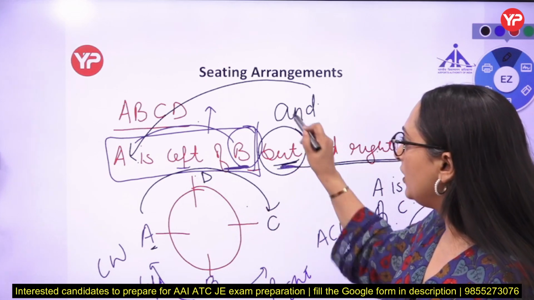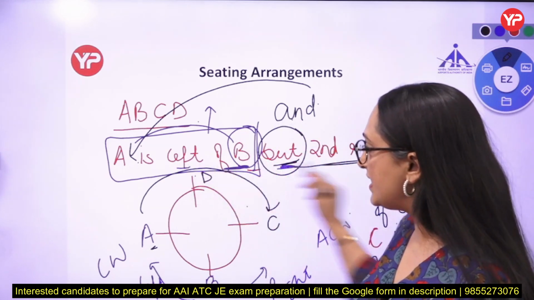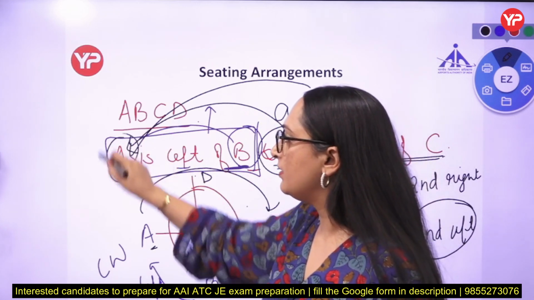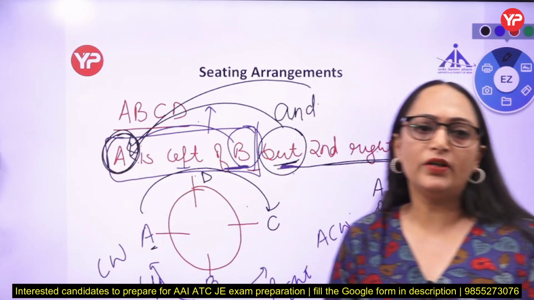So what is the meaning of "and" or "but"? If "and" or "but" is there in this line, we are talking about the first person. That means we are talking about A.